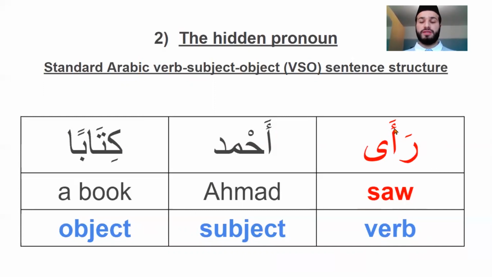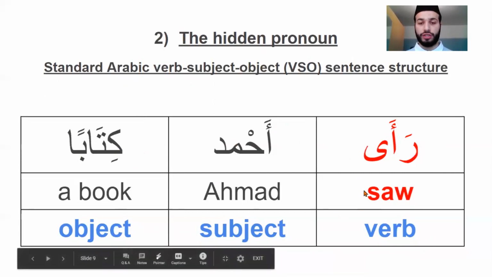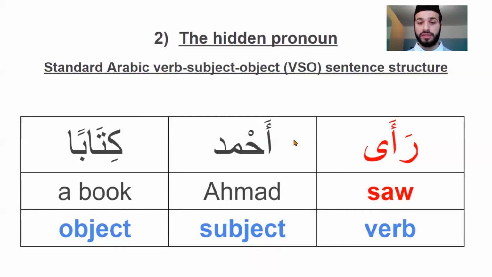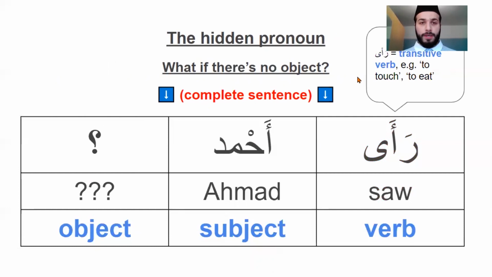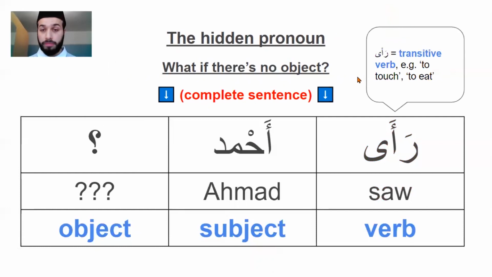And so therefore in this sentence we have Ra'a Ahmad Kitaban. Again, verb, subject, object. Action, person doing the action, thing the action's being done to. So Ra'a Ahmad Kitaban literally means saw Ahmad a book, but we would translate it in English as Ahmad saw a book. Verb, subject, object. This is a complete sentence in Arabic. It's not an incomplete sentence. What we have here is Ra'a Ahmad and then nothing afterwards. So the sentence ignoring this is actually just this.